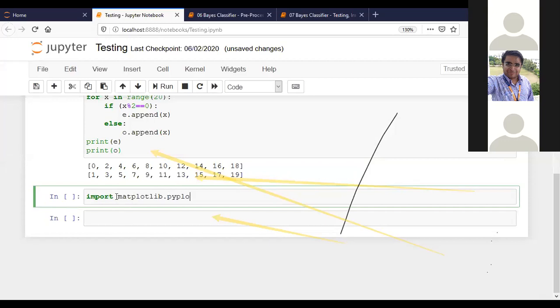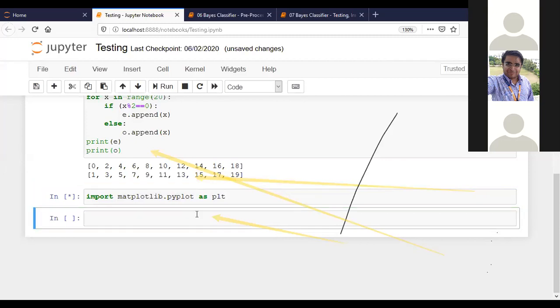That means from the matplotlib package, we need the pyplot module, and I'm just using a name for it, which is PLT. So this is renamed as PLT. Whenever I need to use this particular thing, I will use PLT for that. So I'm just running this to import that particular package.